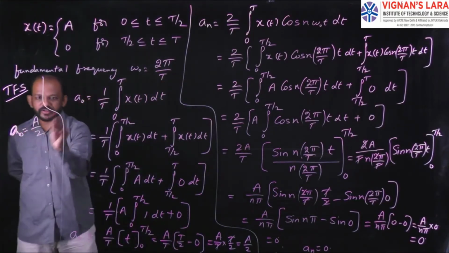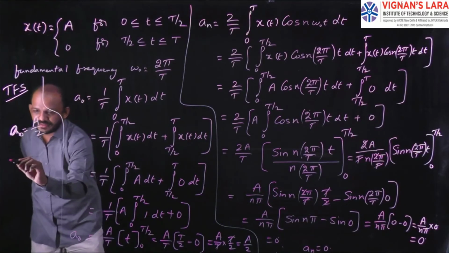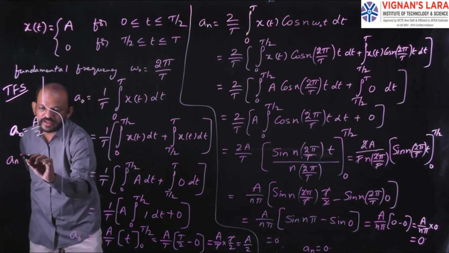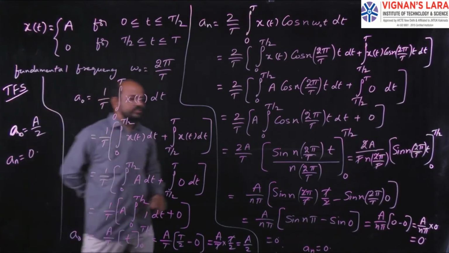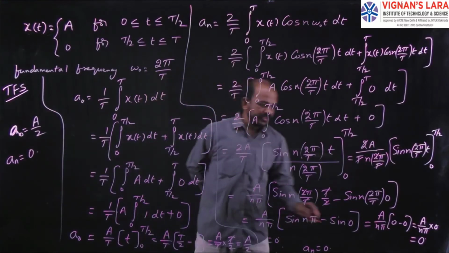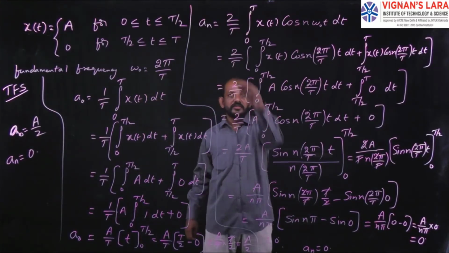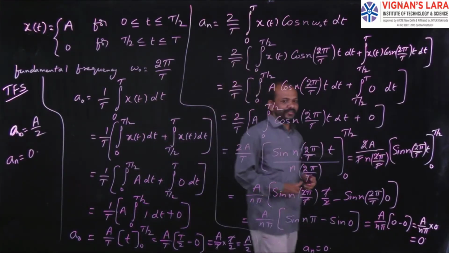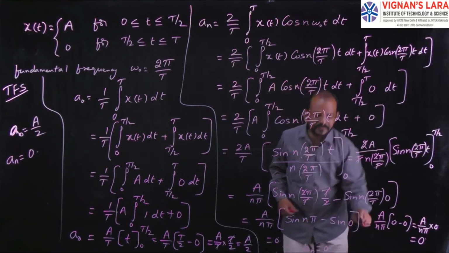Simply here I got a naught value as a by 2 and then small an value as 0. So we go for this one, that the value an is 0.